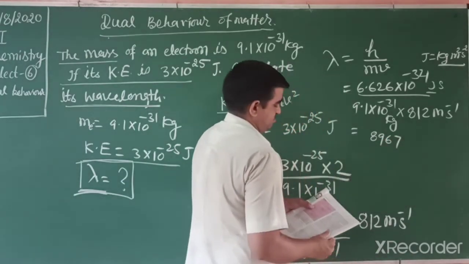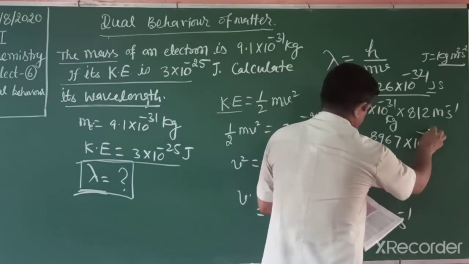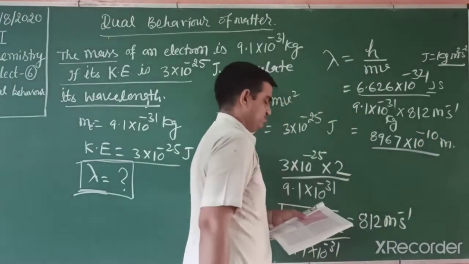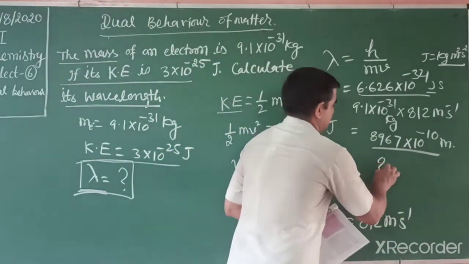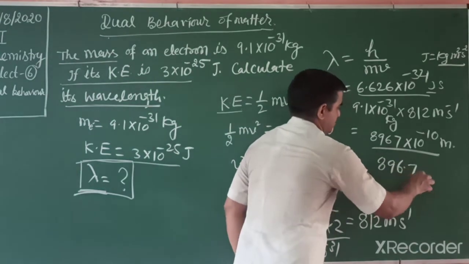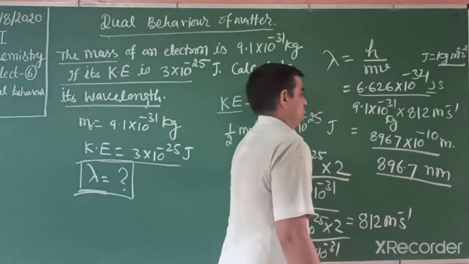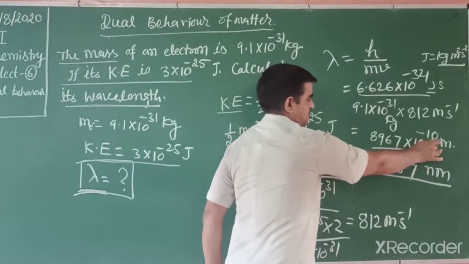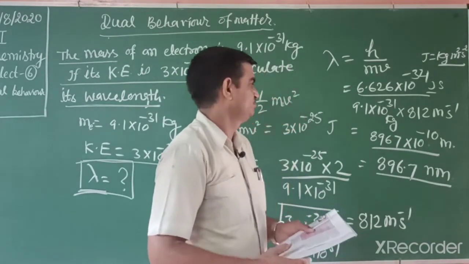8967 into 10 to the power minus 10 meter. Or you can write it in nanometer, 896.7 nanometer. Nano means 10 to the power minus 9. So we write it in this way.